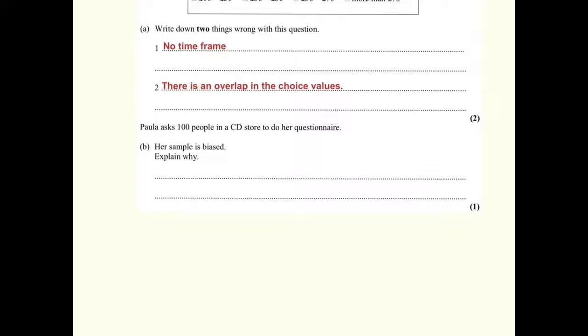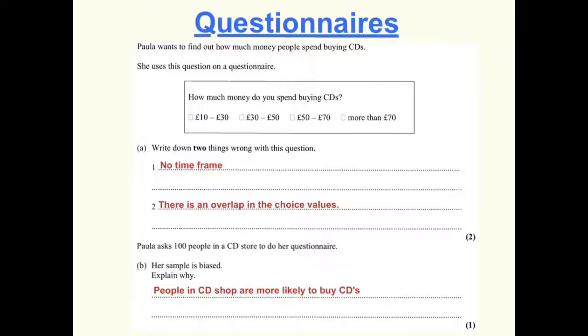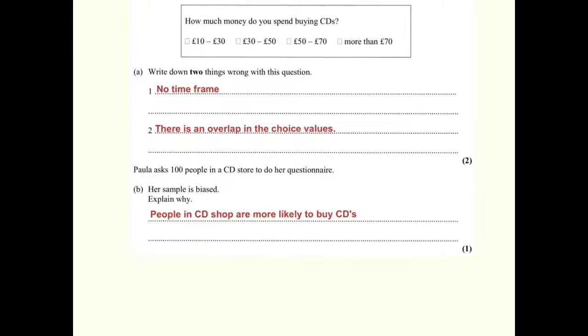Okay, the second question down the bottom, it's only for 1 mark. Paula asks 100 people in a CD store to do her questionnaire. Her sample is biased, all right? Now that means unfair. Why do you think it's unfair? Well, the reason it's unfair is because people in a CD shop are more likely to be buying CDs than if they're in a different shop.